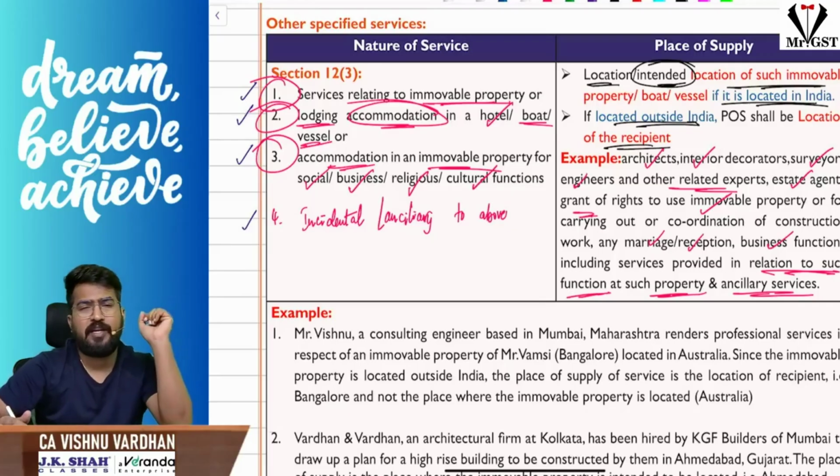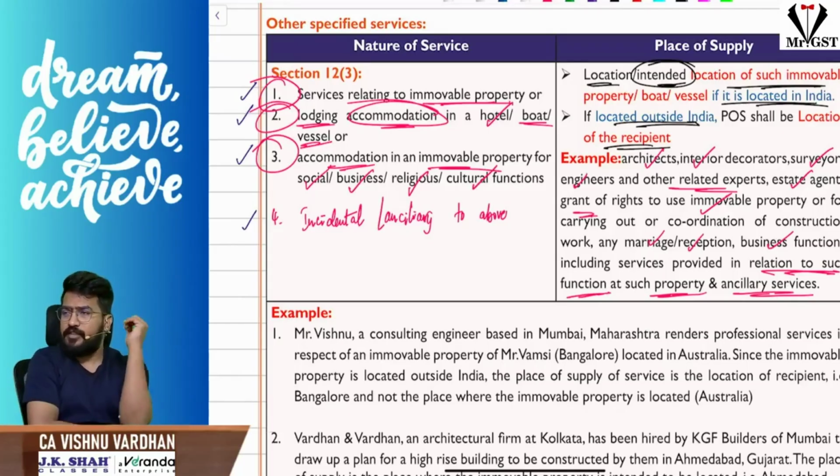For example, you are an architect designing the hotel plan. Then the place of supply will be where the hotel is going to be constructed. Let us assume you are a real estate agent giving advisory services for selling or buying land. What is the place of supply? Where the immovable property is located. Or you are booking accommodation at a hotel. The place of supply is where the hotel is located. So with respect to these things, the location of the immovable property itself will be the place of supply.